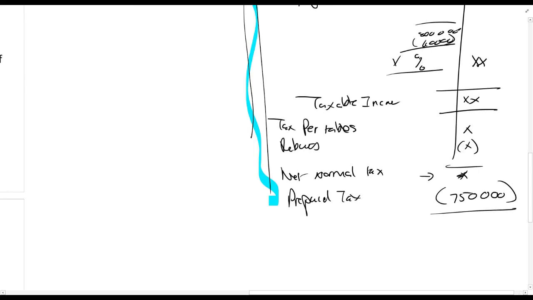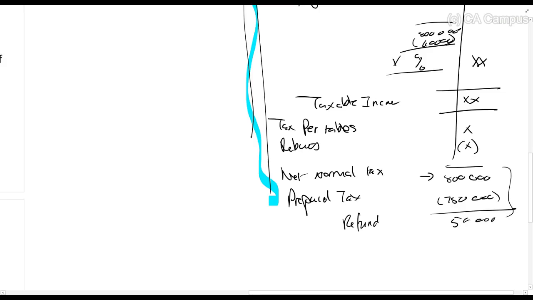Now, if your net normal tax that you've calculated is 600,000, for example, this means SARS will have to give you a refund. It can obviously also be more, 800,000, and then this person will have to pay in to SARS.